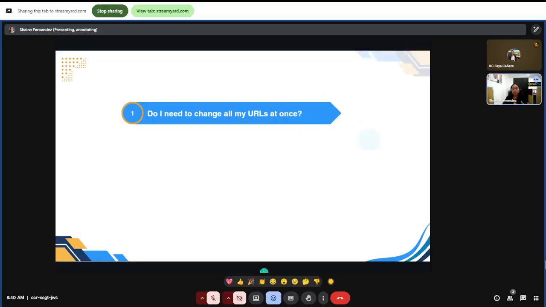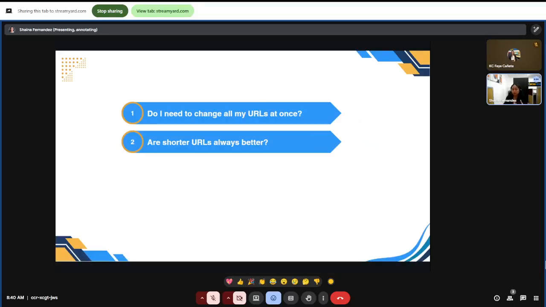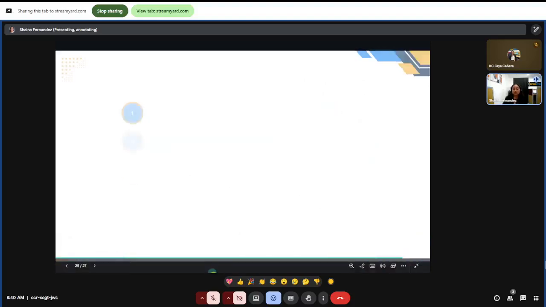Next, most frequently asked question is, are shorter URLs always better? Generally, yes, but clarity is more important than just length. Always remember that.